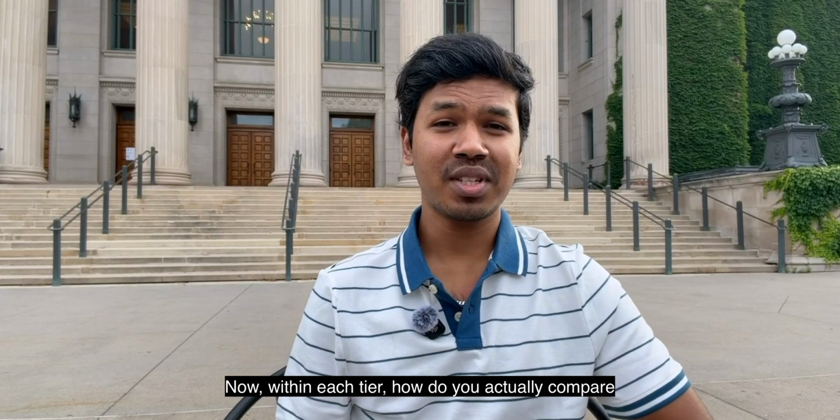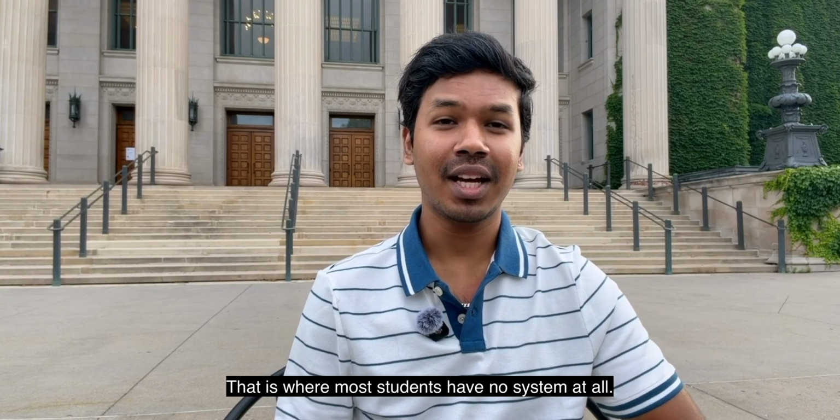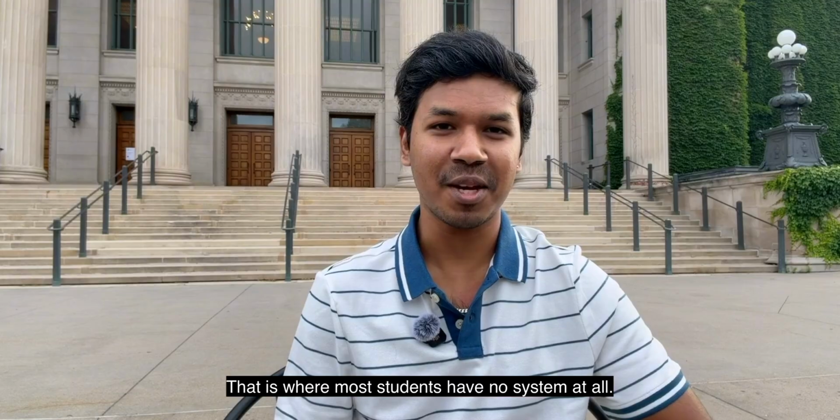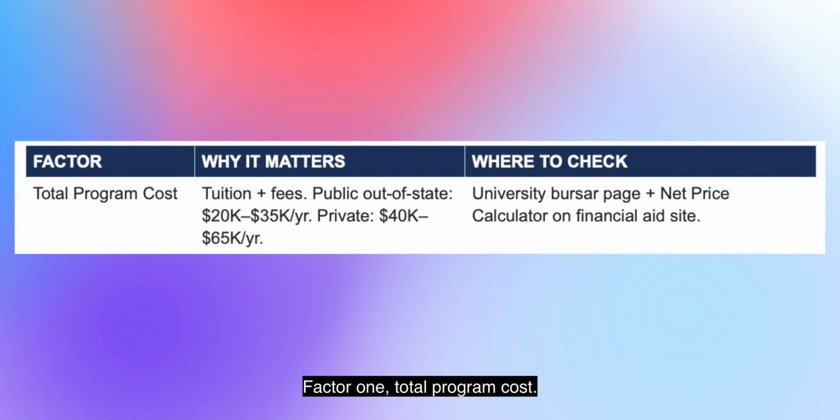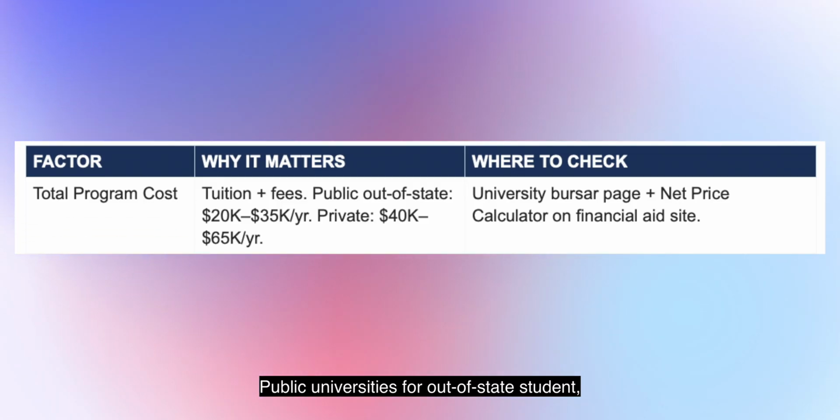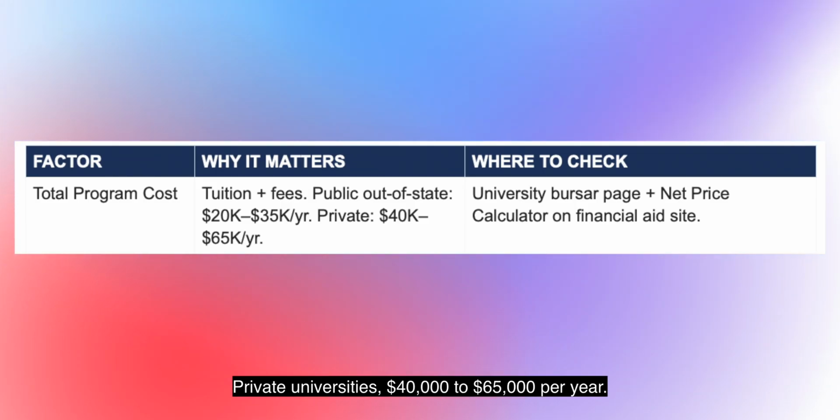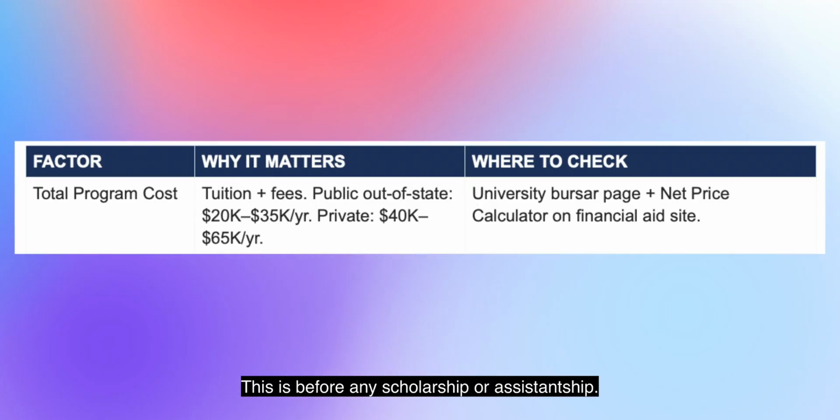Now, within each tier, how do you actually compare one university against another? That is where most students have no system at all. Here are the 8 factors. Factor 1. Total program cost. This is tuition plus fees per year. Public universities for out-of-state students: $20,000 to $35,000 per year. Private universities: $40,000 to $65,000 per year. This is before any scholarship or assistantship.